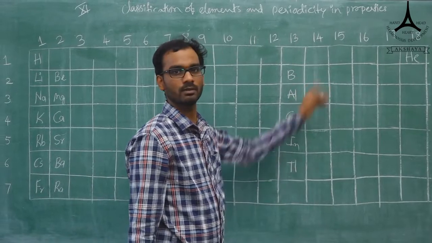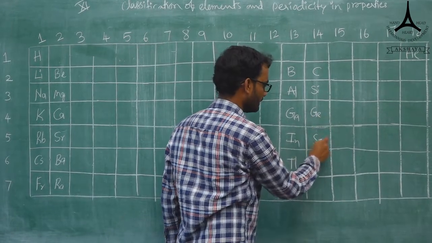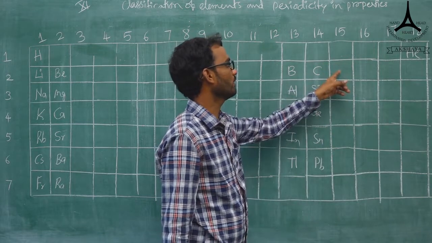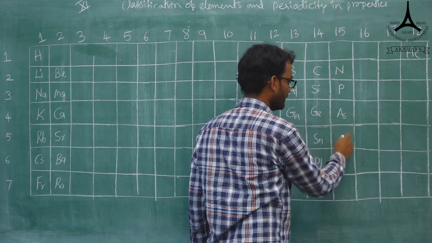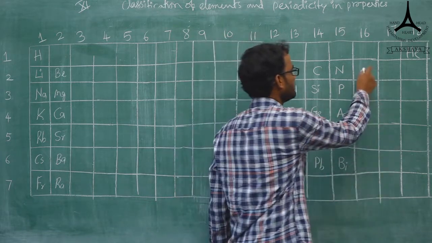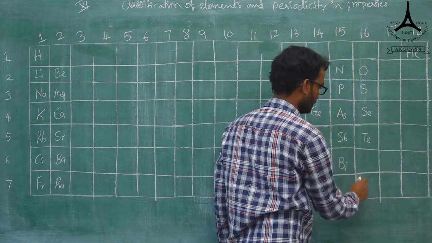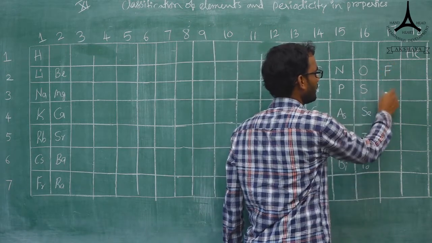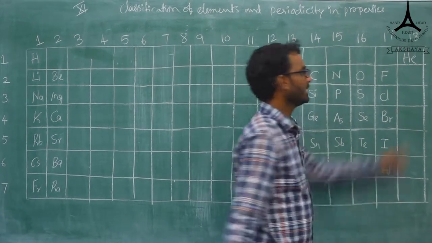Next, after boron, carbon will come: carbon, silicon, germanium, tin, lead. After that we get the 15th group, group number 15, having nitrogen, phosphorus, arsenic, antimony, bismuth. Next, the 16th group starts with oxygen, sulfur, selenium, tellurium and polonium. Next we start with group 17: fluorine, chlorine, bromine, iodine and astatine.